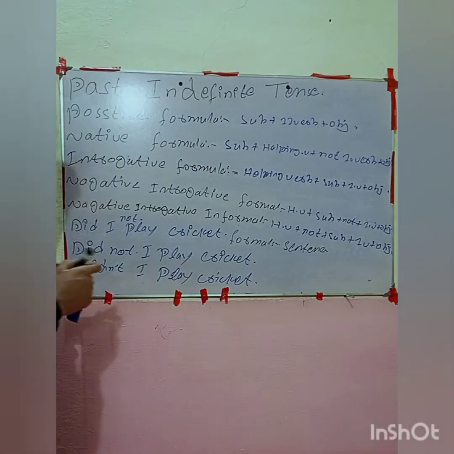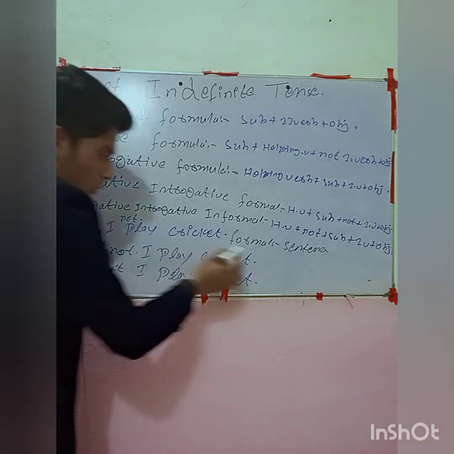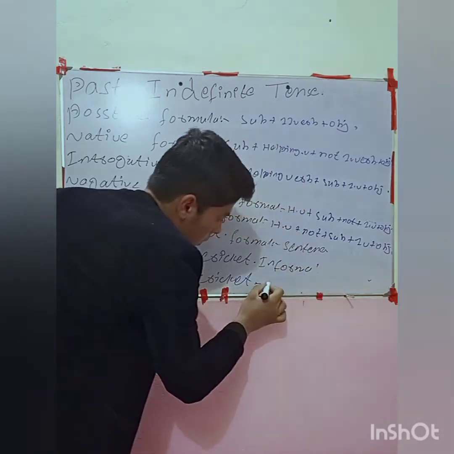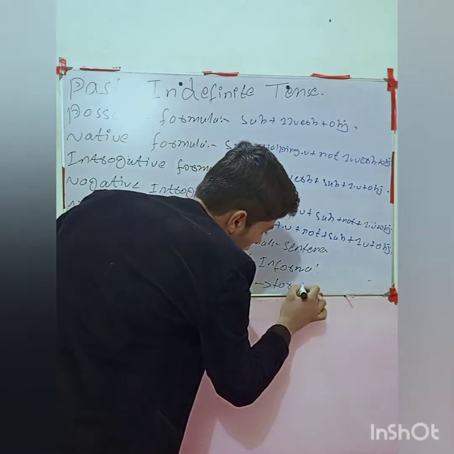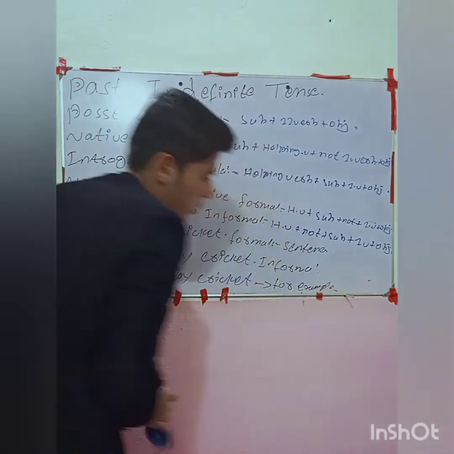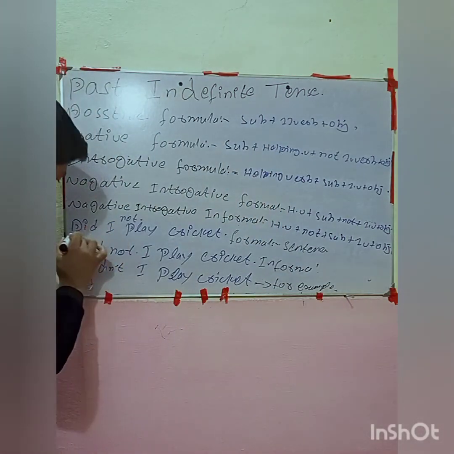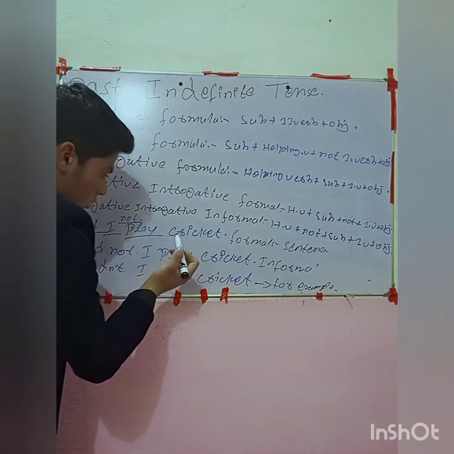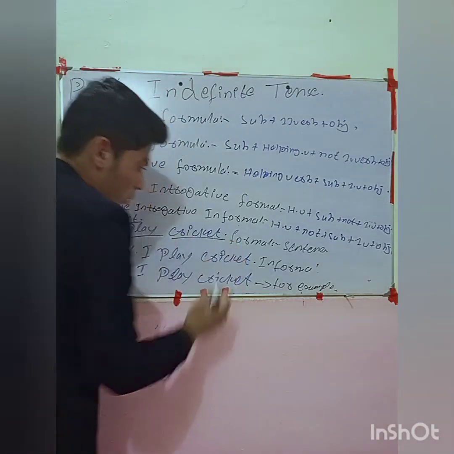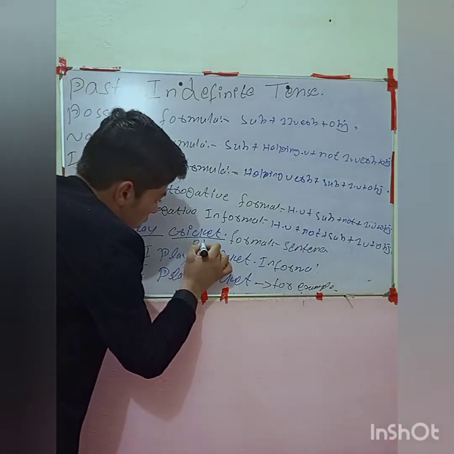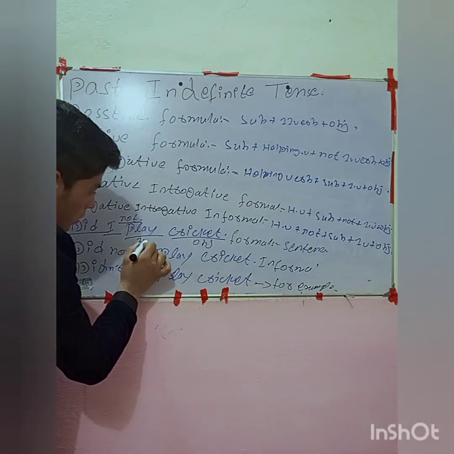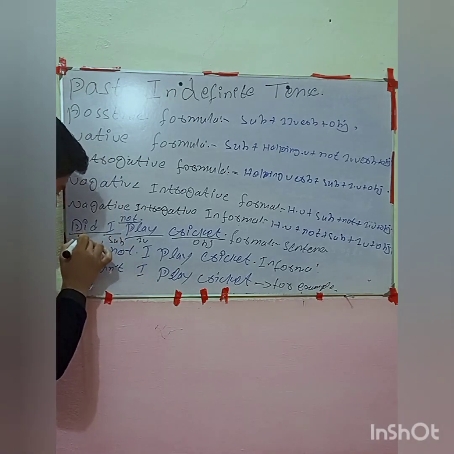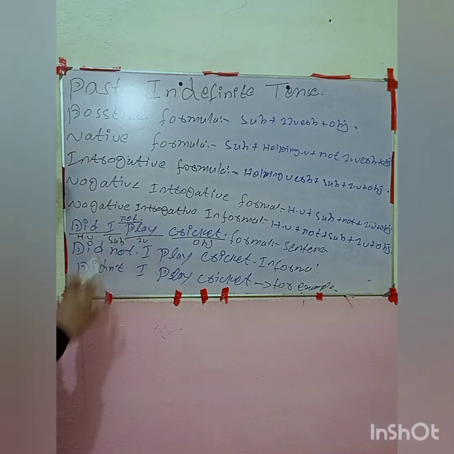Now look at the difference between formal and informal. This sentence is formal, but that sentence is informal, and that is just an example, right? Now look, the helping word is here, then the subject, and not, and then the first form of verb, and then the object. That was the informal, right? Let me write here. That one is the object, that one is the first form of verb, and that not is here, and then the subject, and then the helping verb. That one is the informal condition.